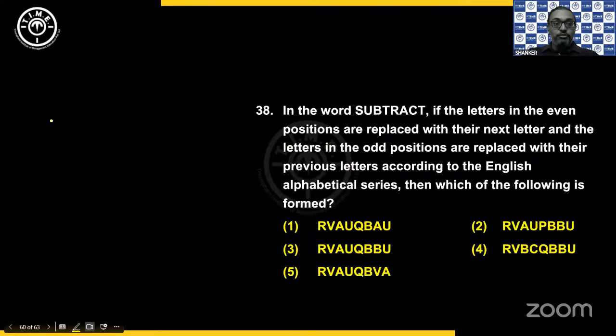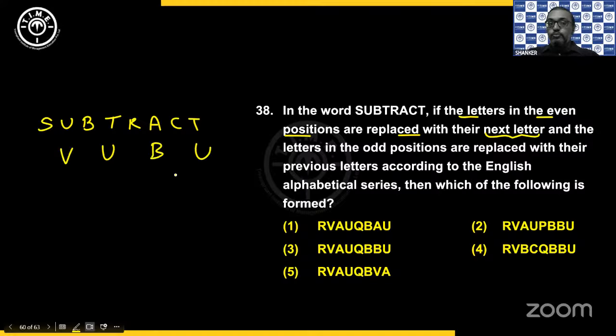Next, now you have the word subtract. If the letters in the even positions are replaced with the next letter, okay, even positions, next letter, V, U, B, U. And letters in odd positions are replaced with their previous letters, okay, previous letters, R, A, Q, B. Then which of the following is formed?